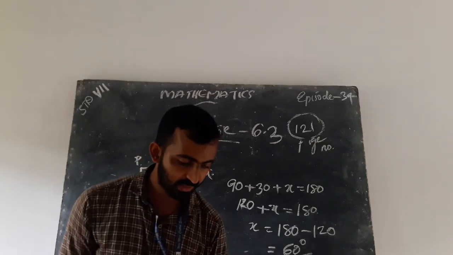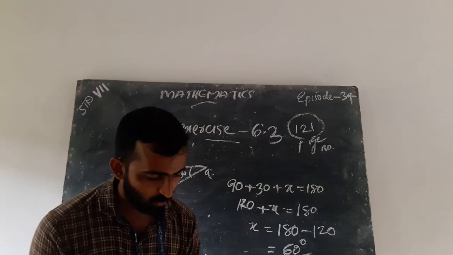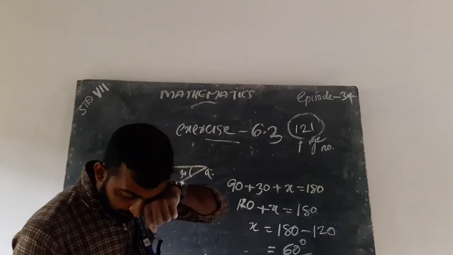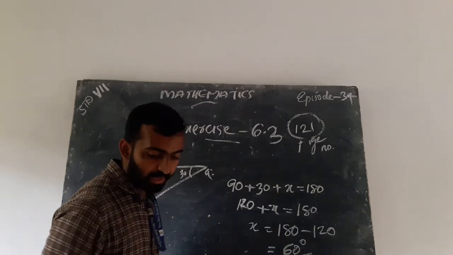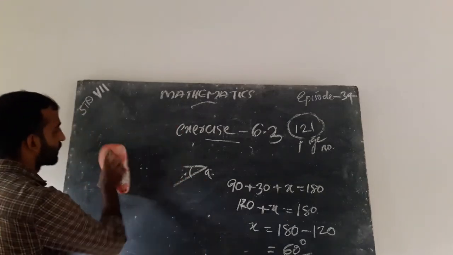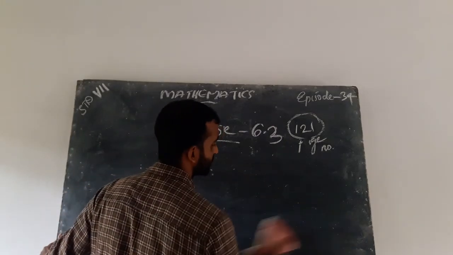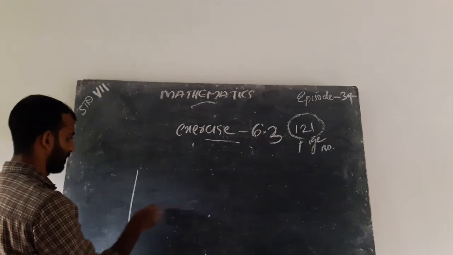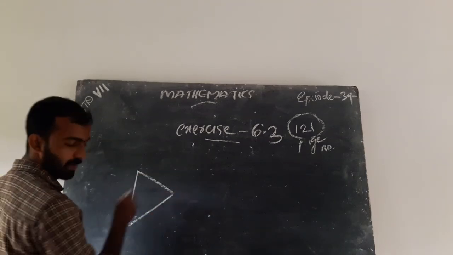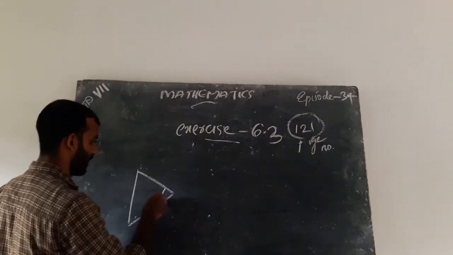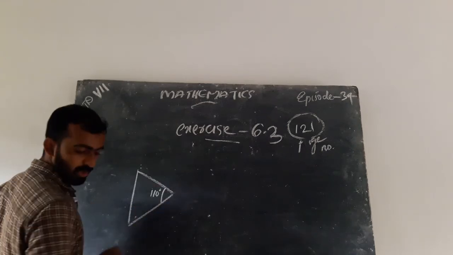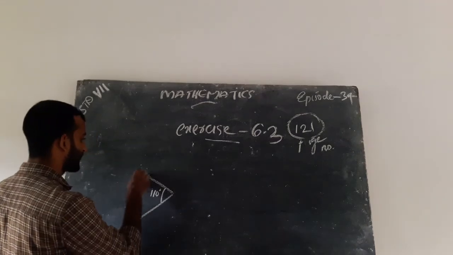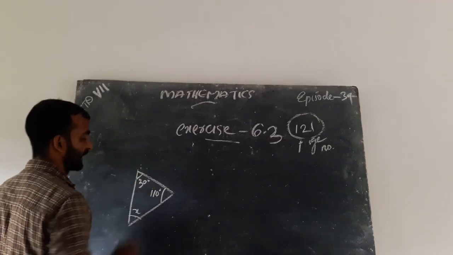Another one is another triangle, the third one, with 110 degree, x, and 30 degree.